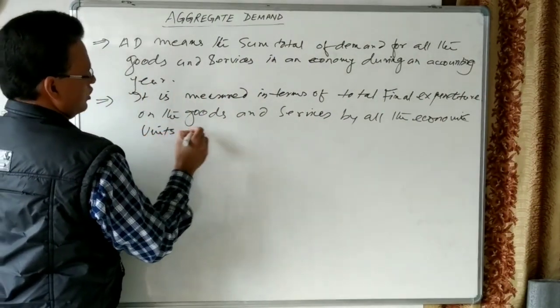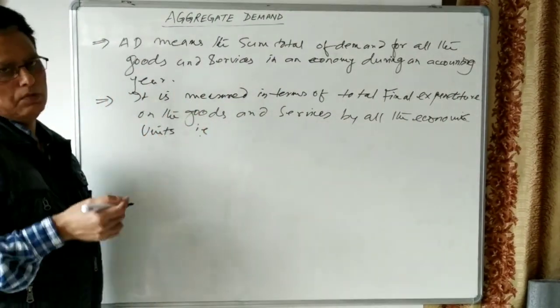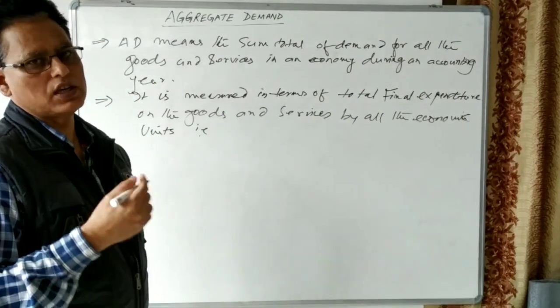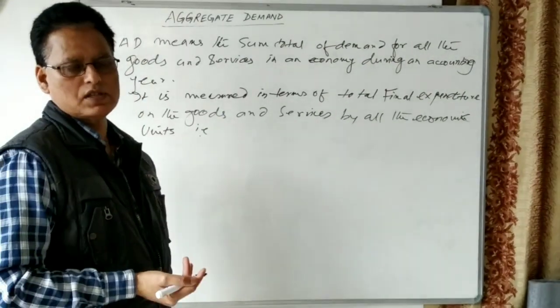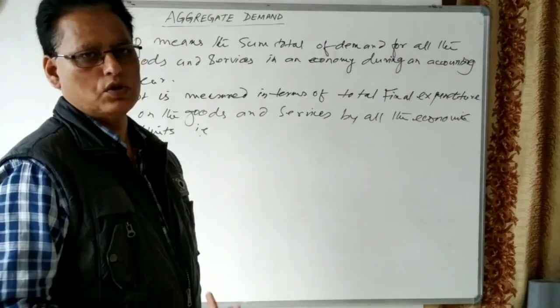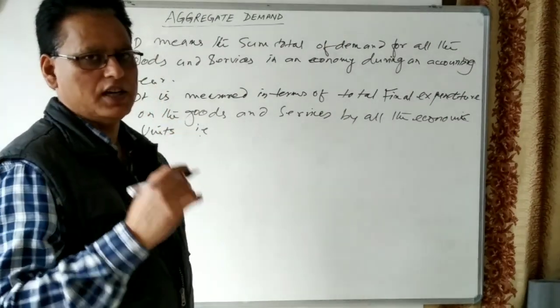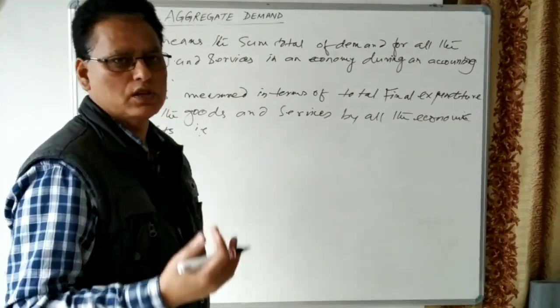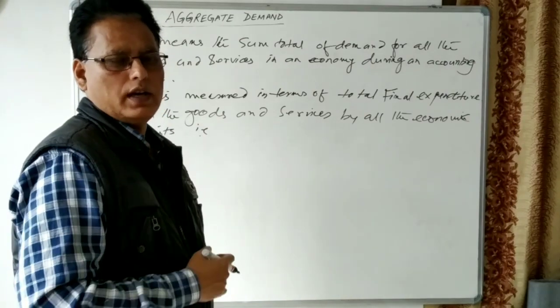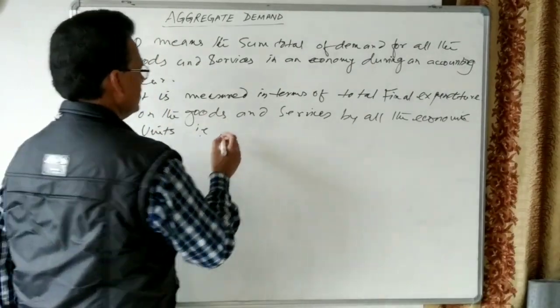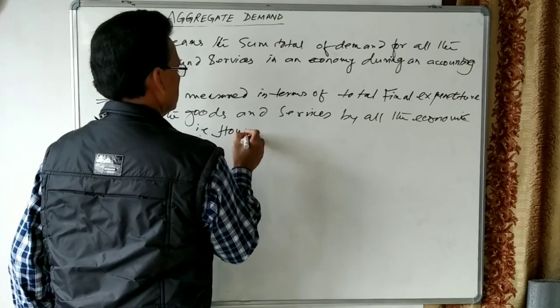So in the economy, we have seen different economic units are there, and they are making the demand of the goods and services. When they are making the demand of the goods, they are making the expenditure. Let us see who are the economic units who make the expenditure. The first one is households.